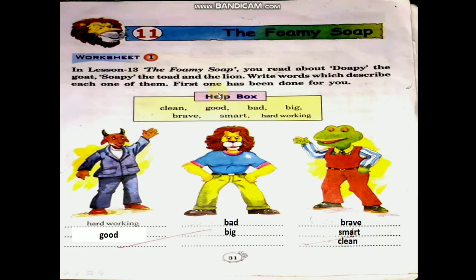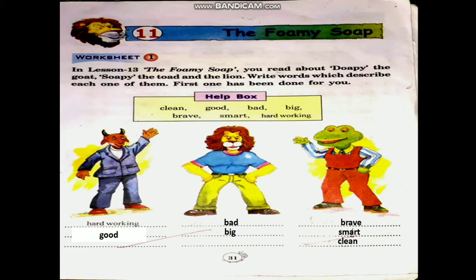You read about Dopey the goat, Soapy the toad and the lion, isn't it children? Write words which describe each one of them. First one has been done for you. Here help box given, children. Clean, brave, good, smart, bad, big, hardworking. These words, what you have to do? Write words which describe each one of them.